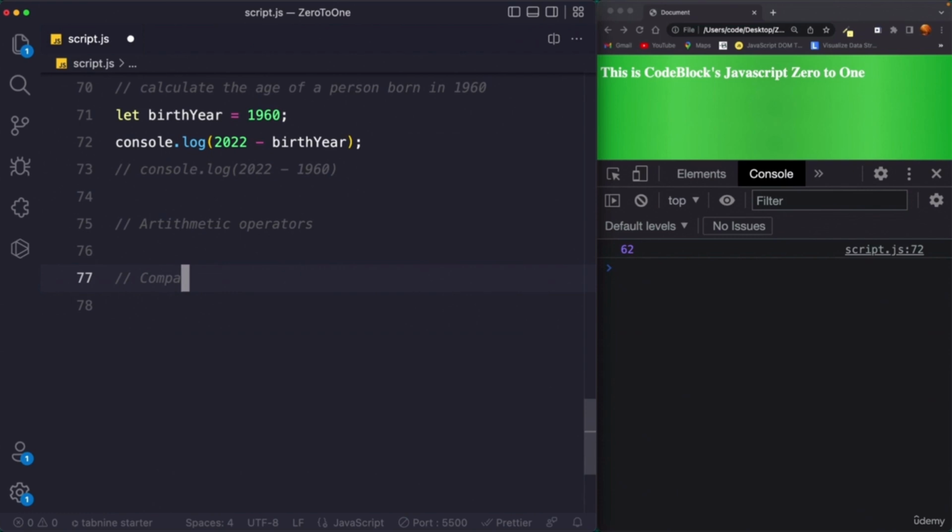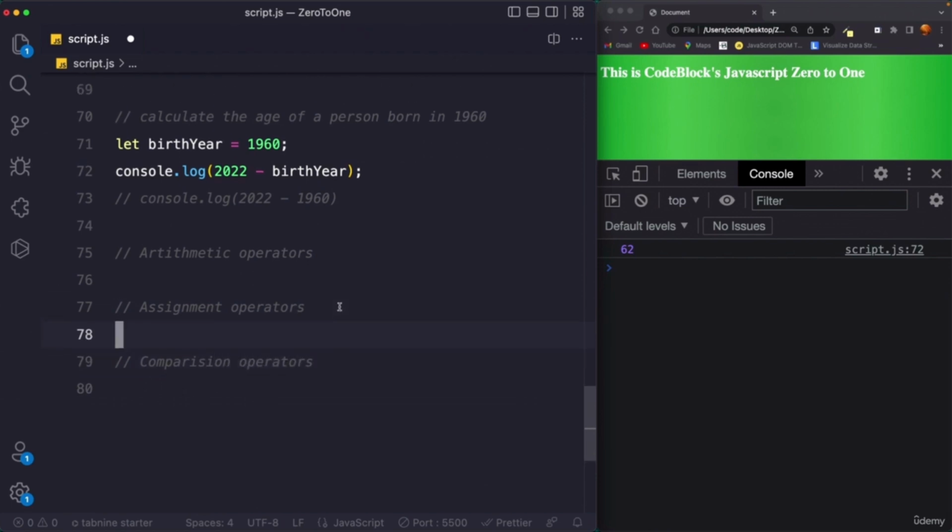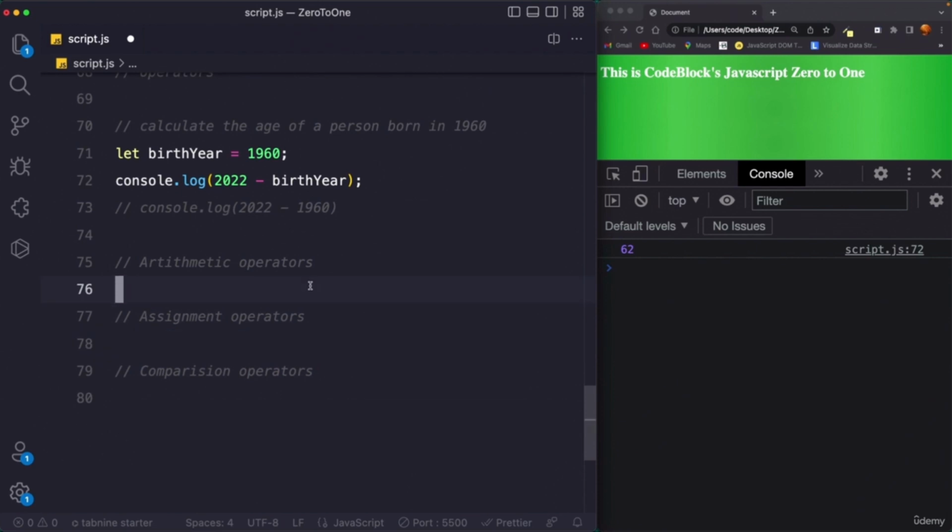So I can say comparison, or let's go with assignment first. Okay, so assignment operators, and then we have comparison operators. We have a few more, but we will not talk about them in this video. I'm just going to keep it very easy.